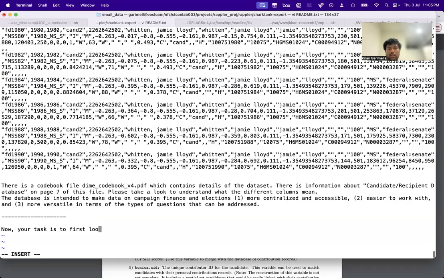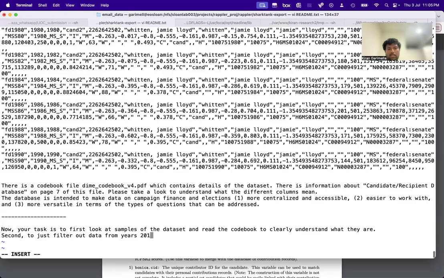Now let me say, okay, now your task is, first, to look at samples of the data set to clearly understand what they are, and read the codebook to clearly understand them. Second, to filter out data from years 2019 to 2022 in both files, and create clean copies.